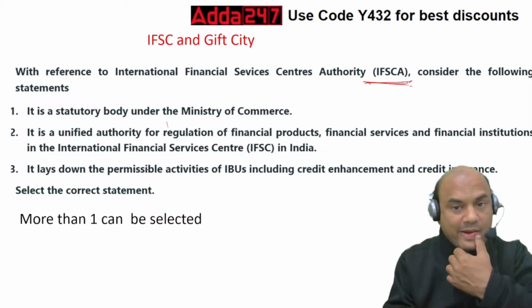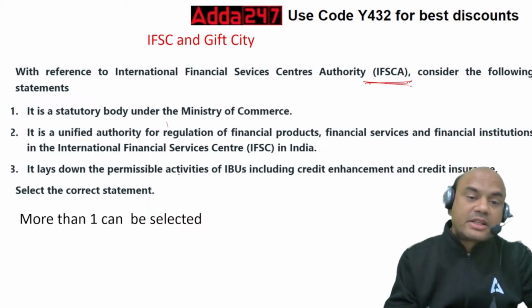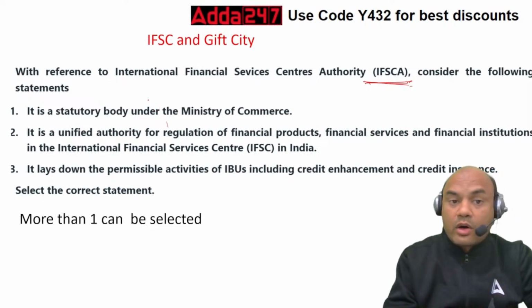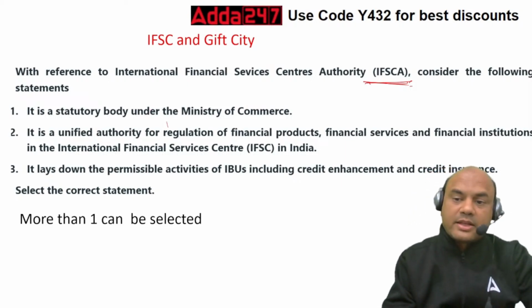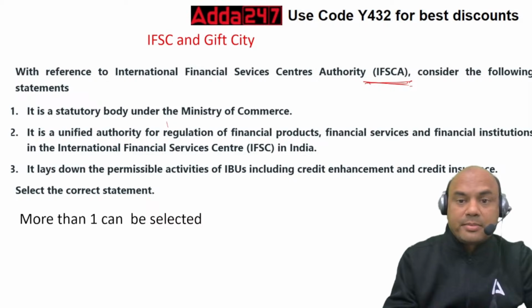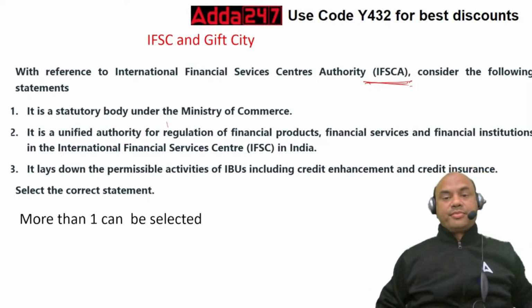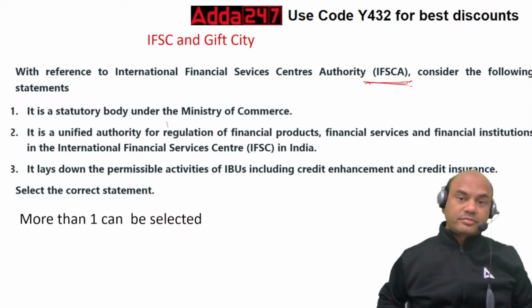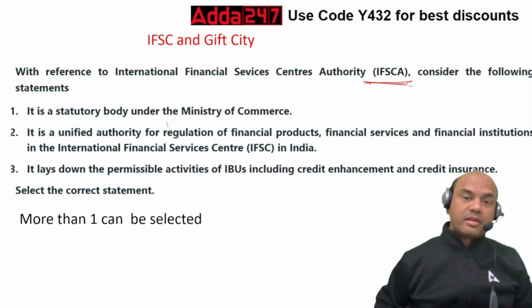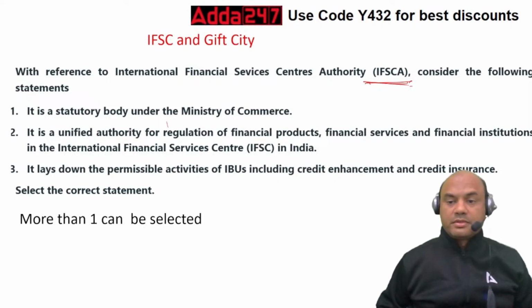Select the correct statement, and more than one can be selected. All the three can also be selected. Here, you can give me the answer as all three. That may also be selected. Now you think, which is the correct one? Is it this, under the Ministry of Commerce?